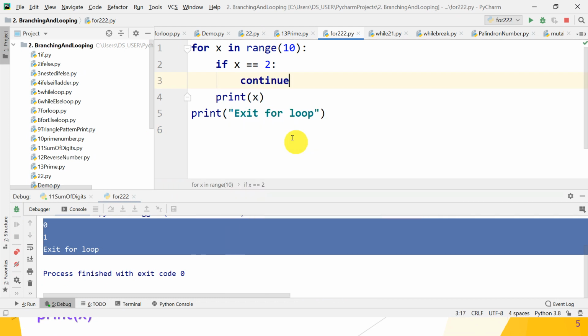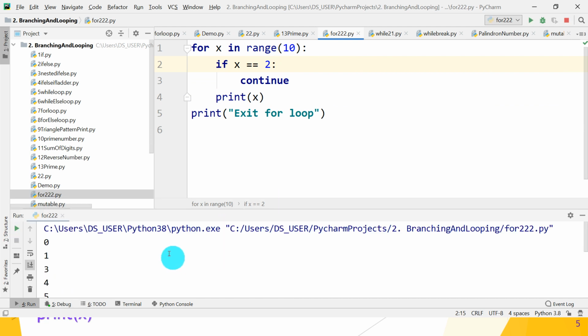The continue statement does not break the whole loop, it continues the iteration. That means it skips the body below the continue statement, that is print x. Let's check the output. 0, 1, 3, 4. 2 does not get printed, because if x is equal to 2, continue means it continues the loop, and this print x statement is not executed at this time. So 2 does not get displayed.